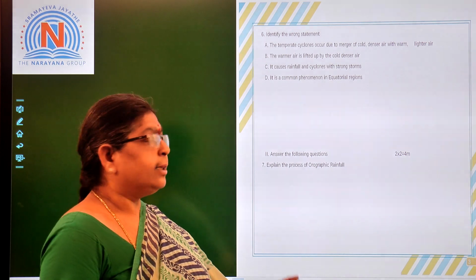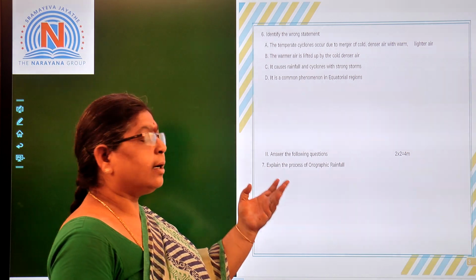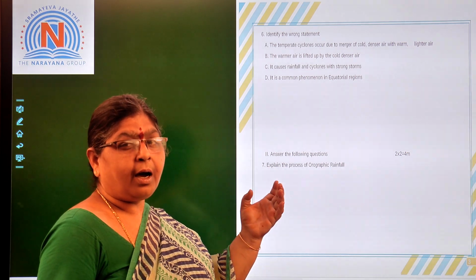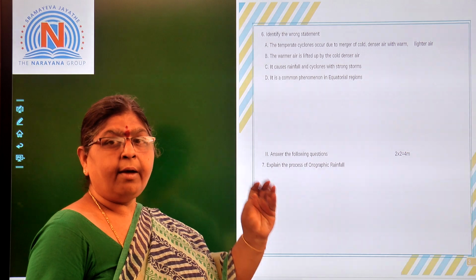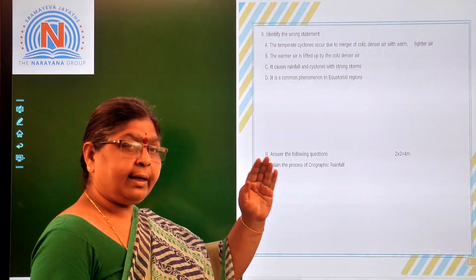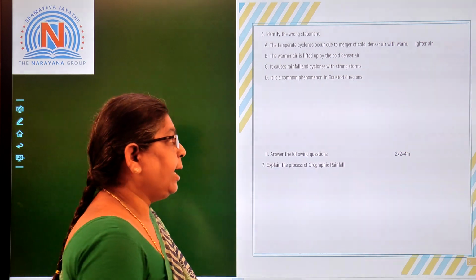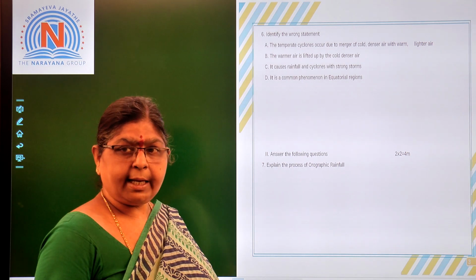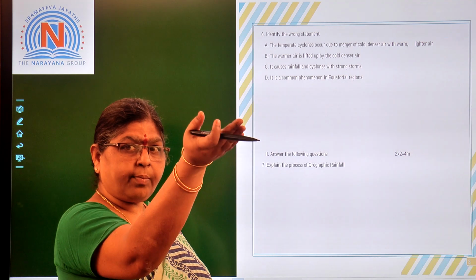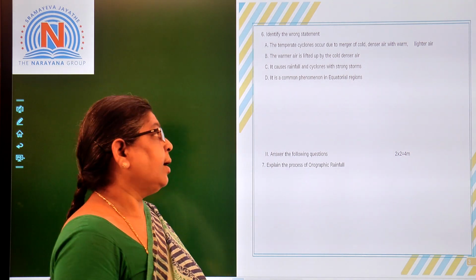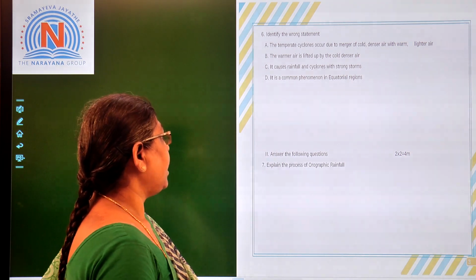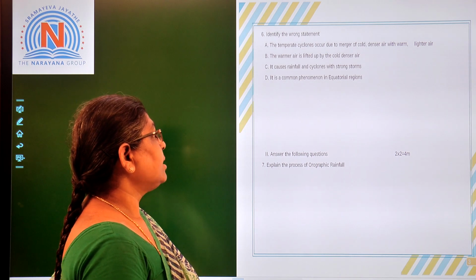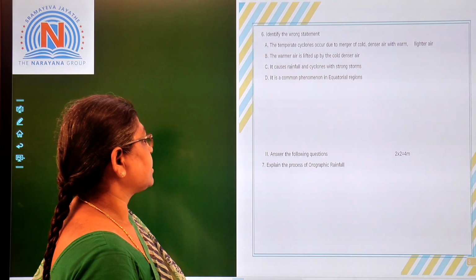The warmer air is lifted up by the cold denser air. Correct only. That is also correct. The warmer air is lifted up by the denser air, and it causes rainfall and cyclones with strong storms.